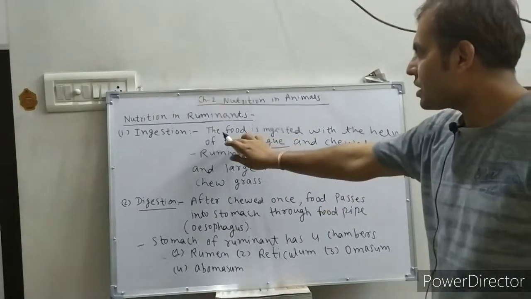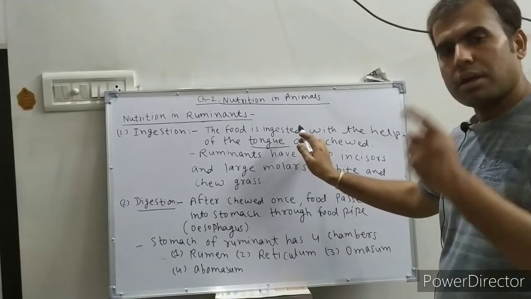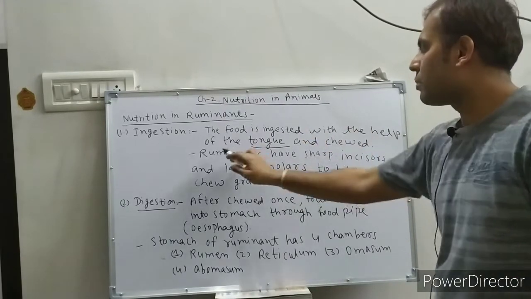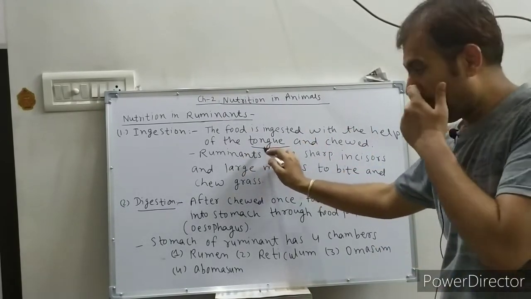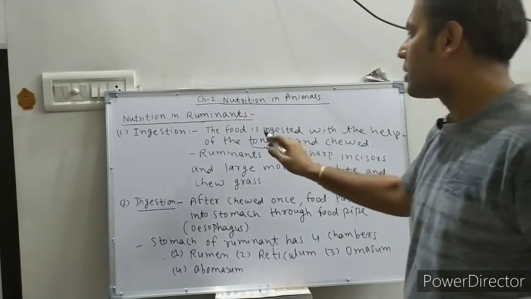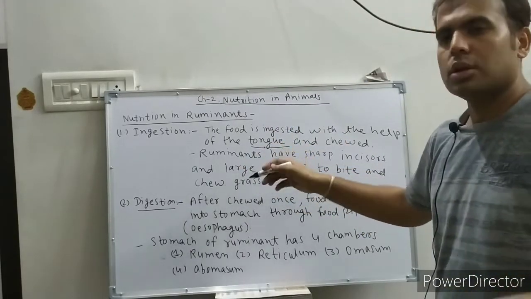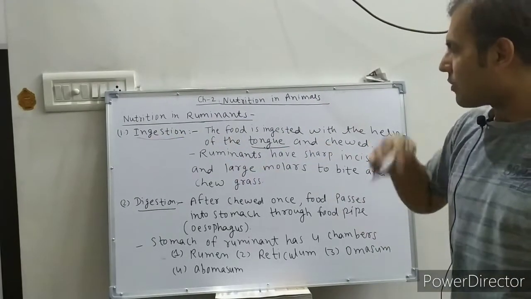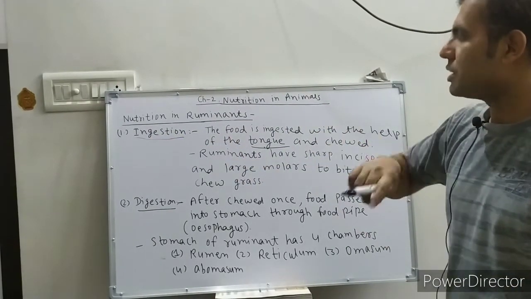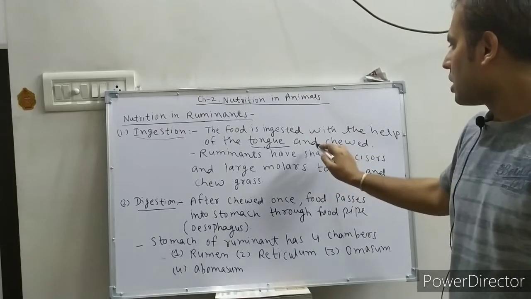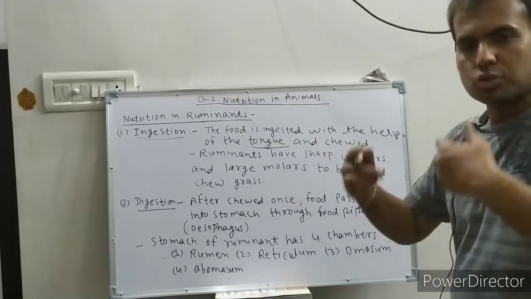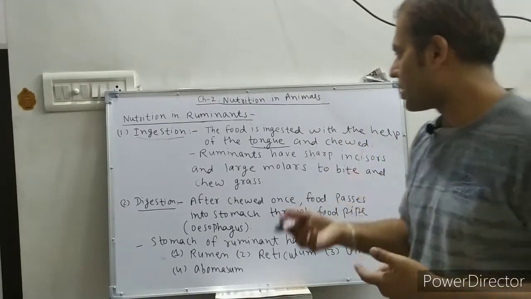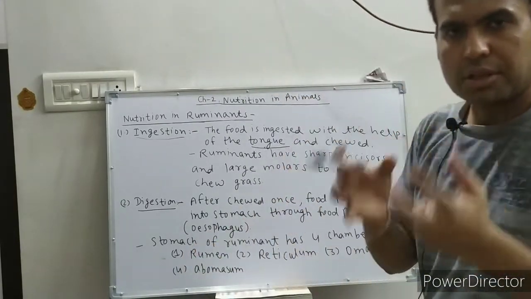Now the food is ingested in ruminants with the help of the tongue. So ruminants use their tongues for the process of ingestion, and after taking the food into the mouth, they chew the food. For chewing the food there are teeth.